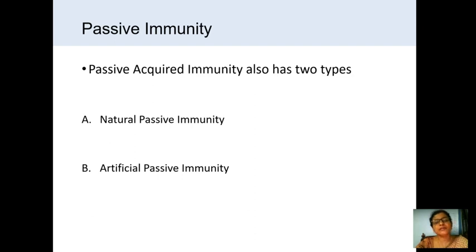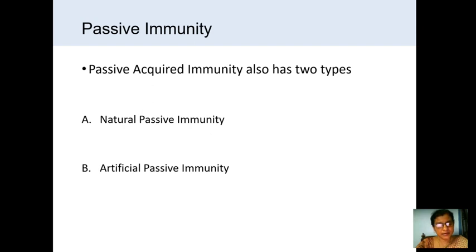The preformed or prepared antibodies are administered to the person, and the duration of this passive immunity is a short period only.